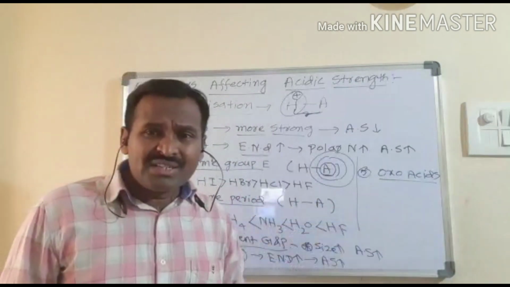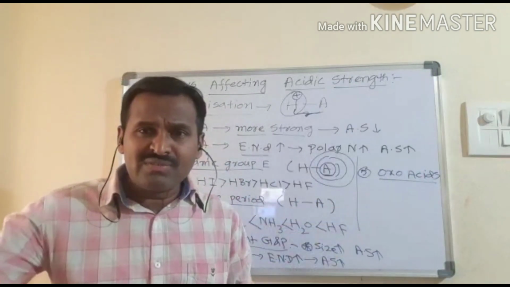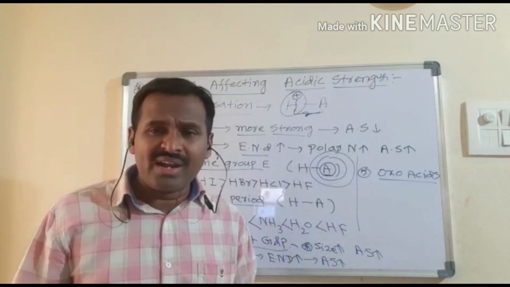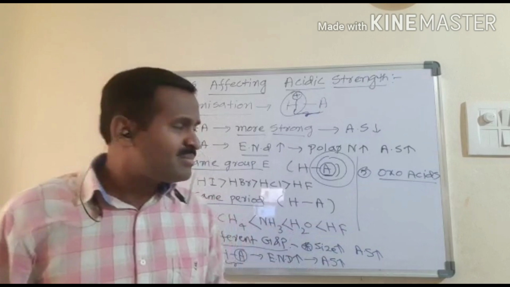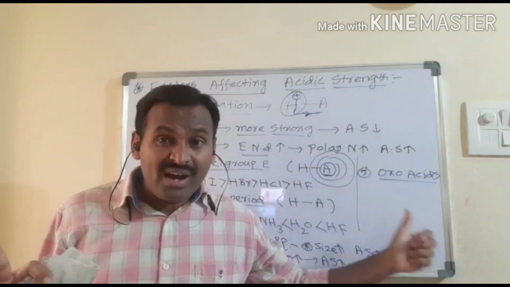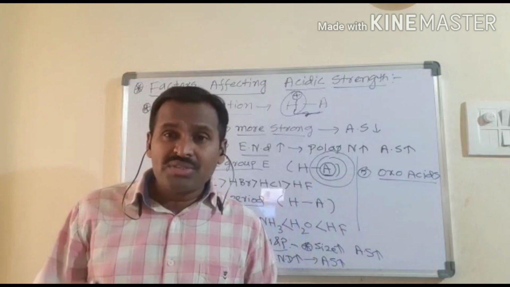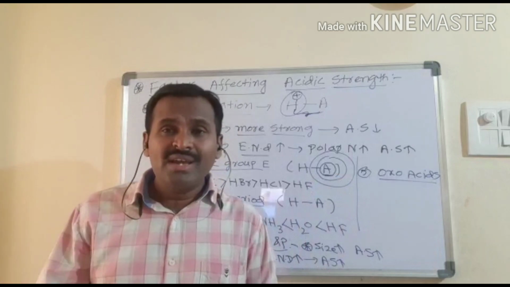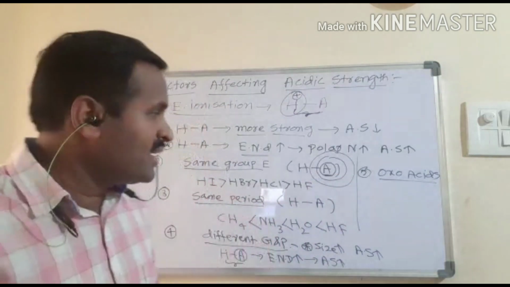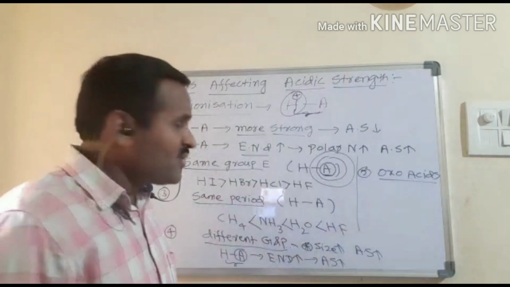In a binary acid, only hydrogen combines with another element, like HCl, HBr and HF; all of those come under binary acids. Whereas an oxo acid is hydrogen combined with oxygen and another element. Such acids are called oxo acids.